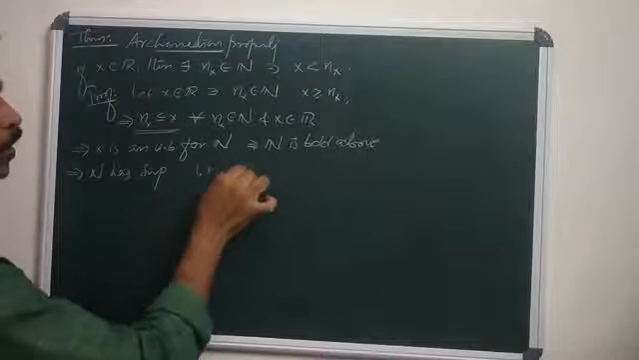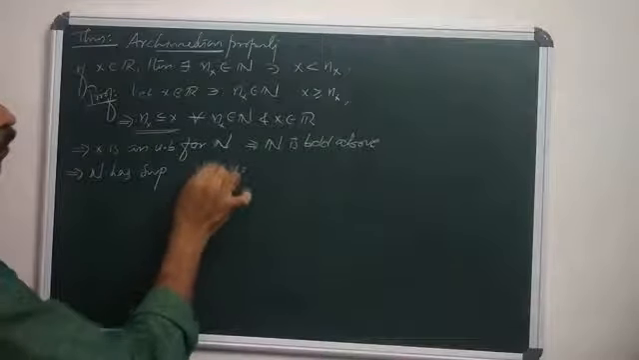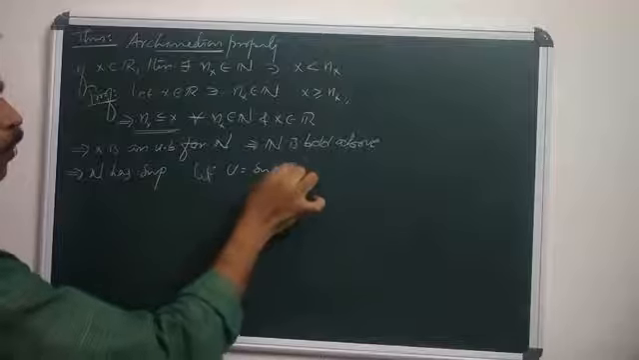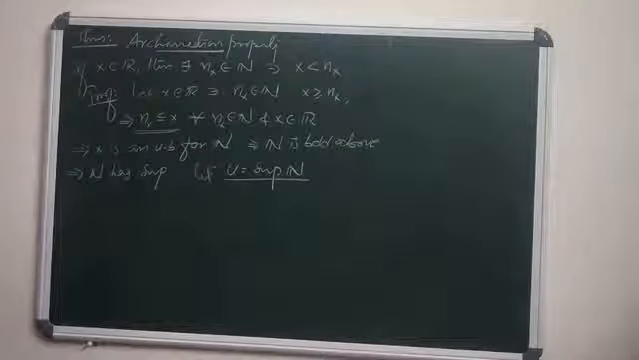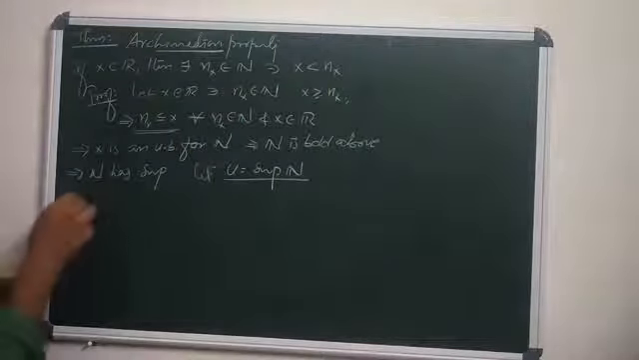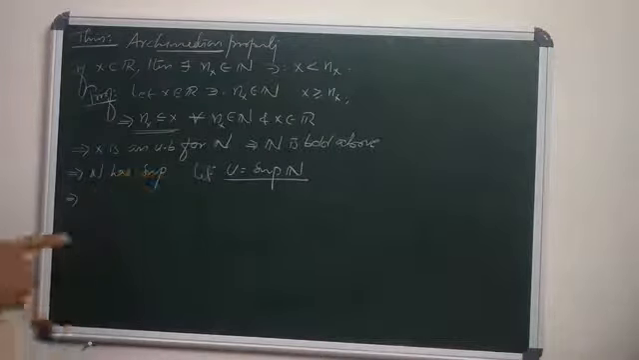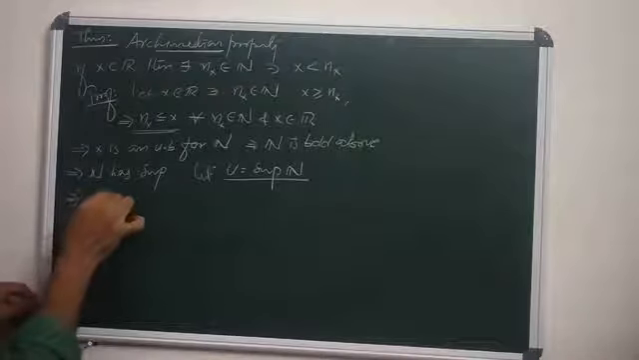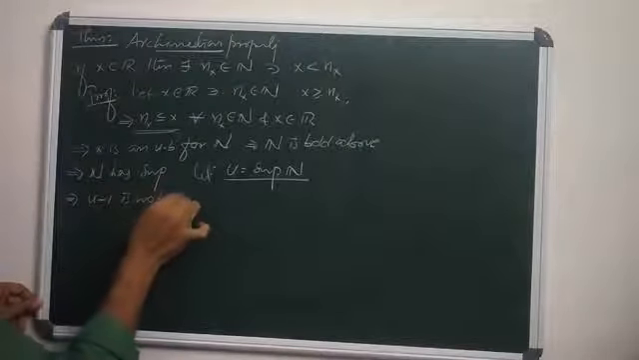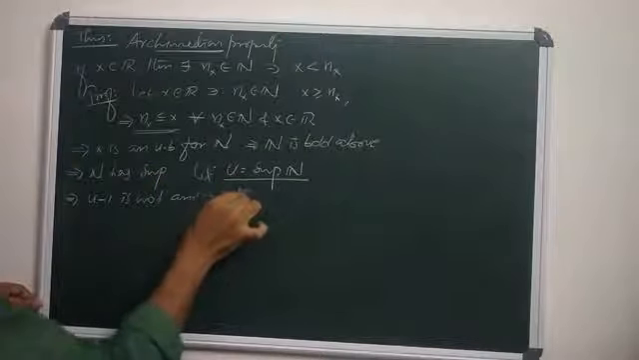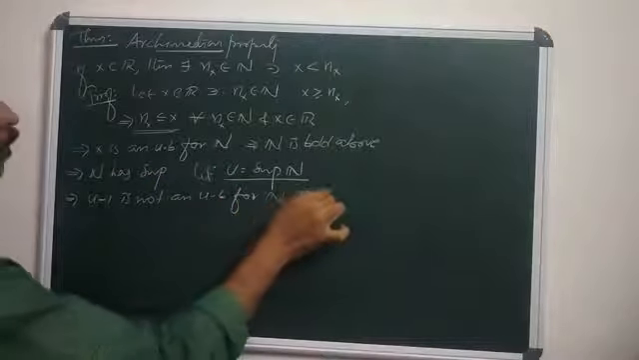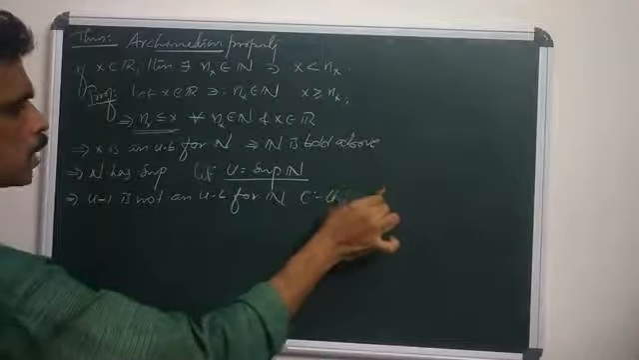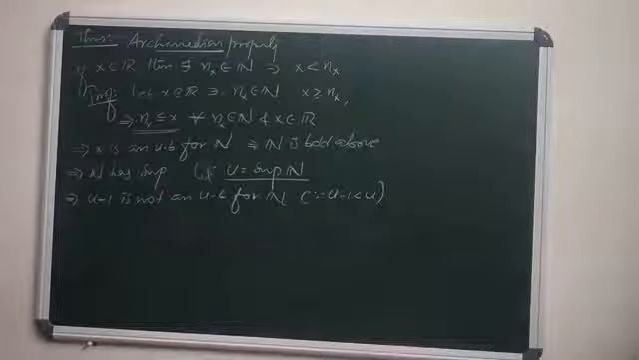Let u equal the supremum of N. U is the supremum of N means u is the least upper bound, so no number less than u is an upper bound for N. That means u minus 1 is not an upper bound for N. Why? Because u minus 1 is strictly less than u, and u is the least upper bound.